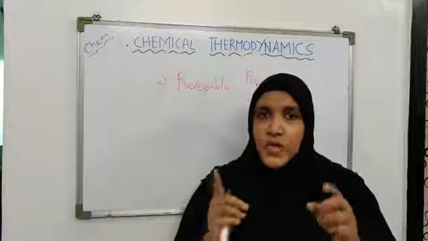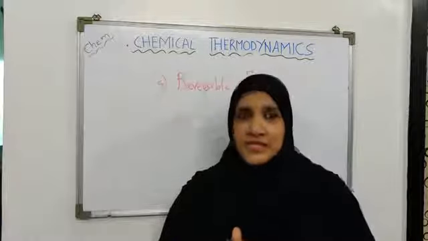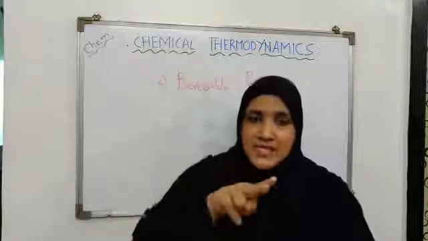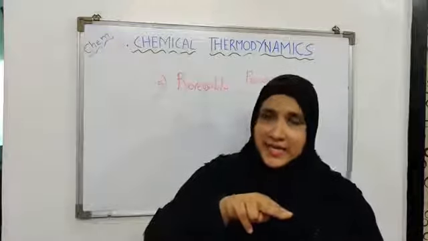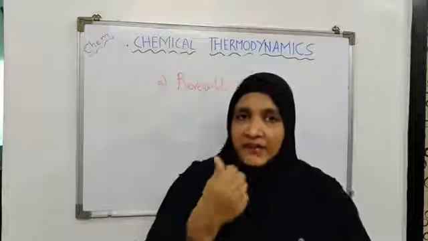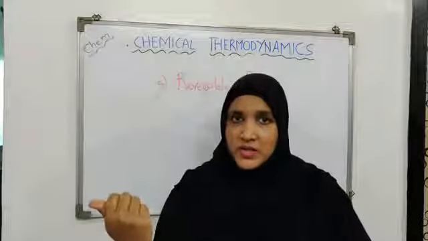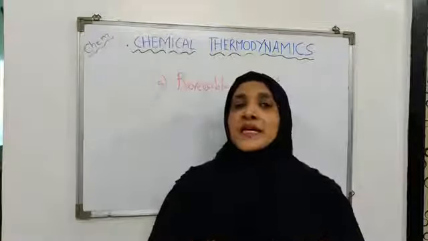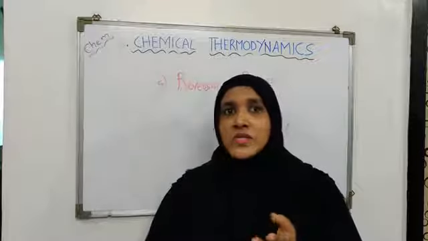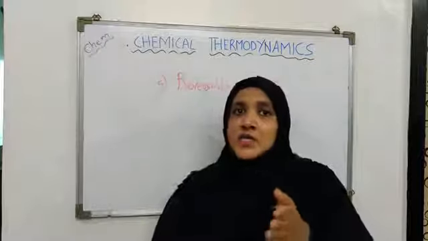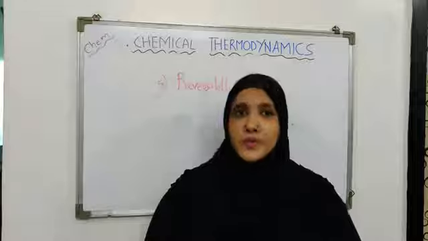Okay, so whenever any reaction or any process takes place, two forces simultaneously act there. One is termed as driving force, which is pulling the process towards the forward direction, and one is termed as opposing force, which is pushing the process to the backward position.